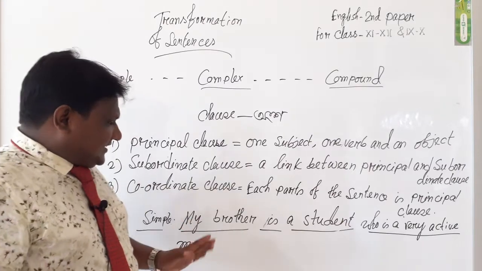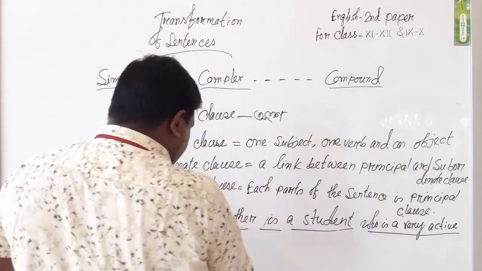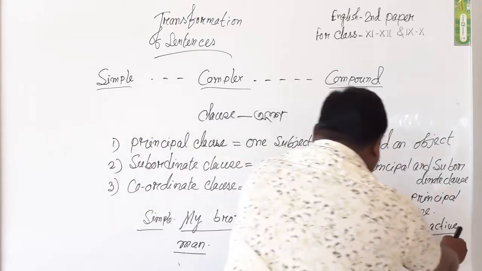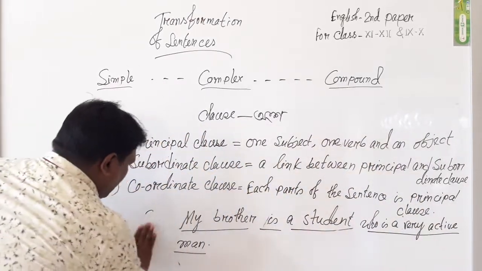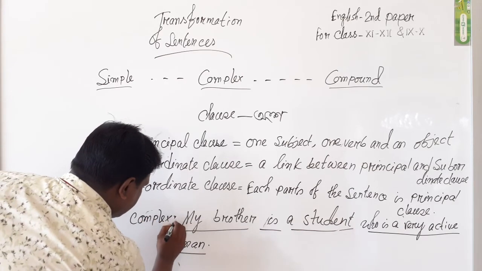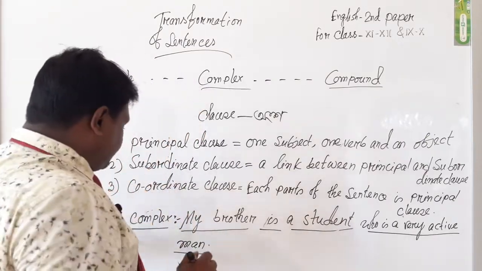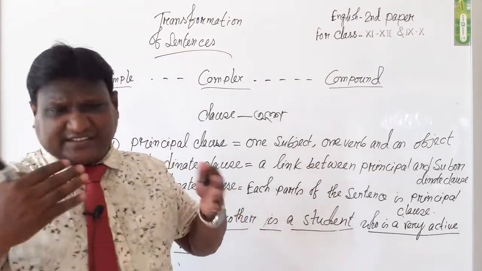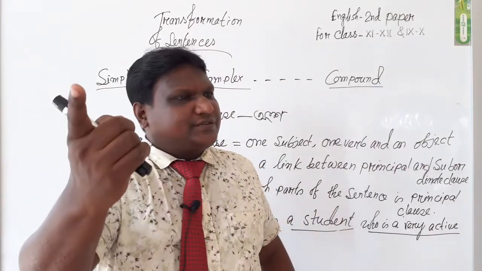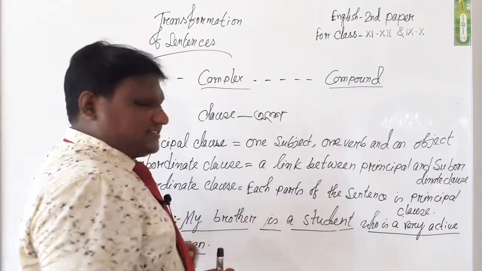Then it is clear that a link between principal clause and subordinate clause is called a complex sentence. It is clear to you what is principal clause and what is subordinate clause, what is simple sentence, what is complex sentence. It is easily said that a principal clause is generally a simple sentence, and a subordinate clause is generally called a complex sentence.